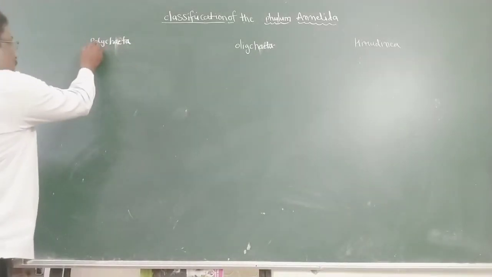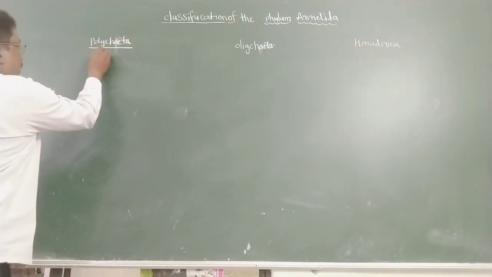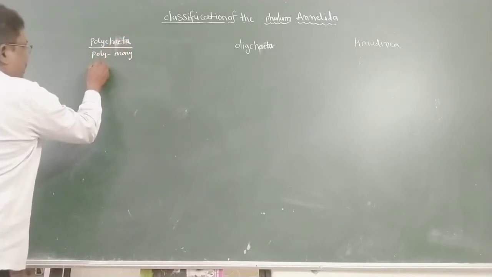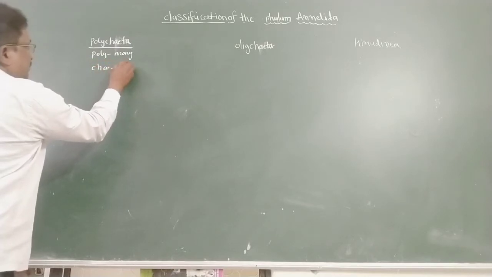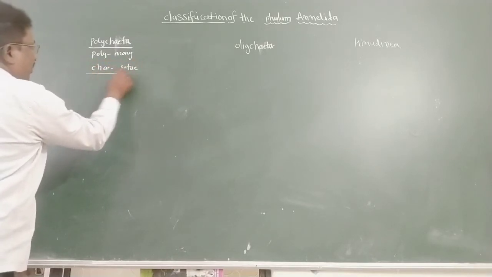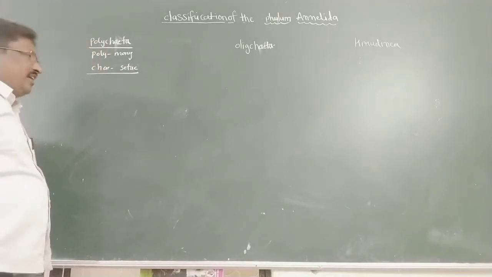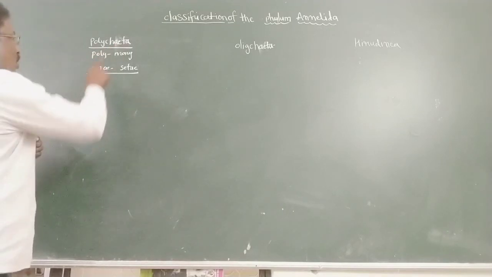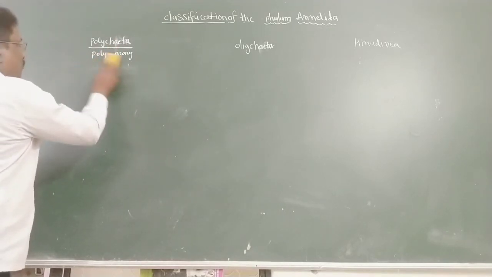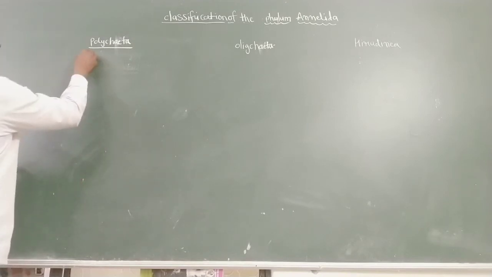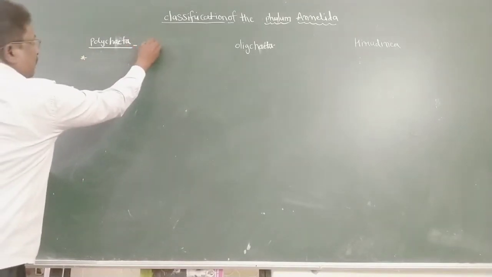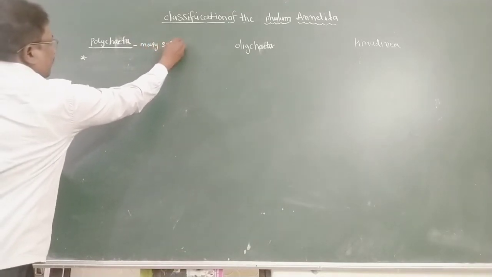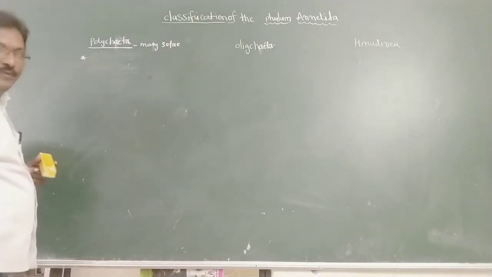First, the general characters of Polychaeta. What is the meaning of poly? Poly means many. Chaeta means setae. So many setae are present in this class, hence they are called Polychaeta. That is the meaning of Polychaeta. Many setae are present.